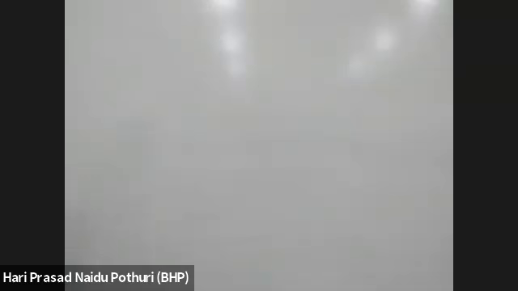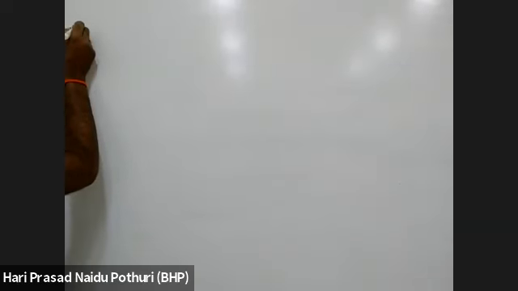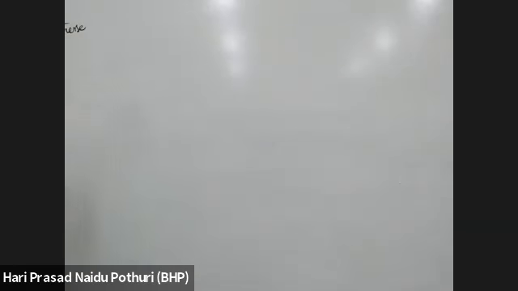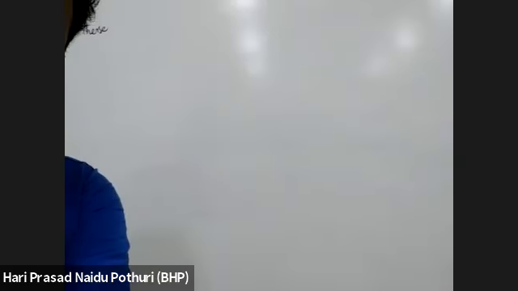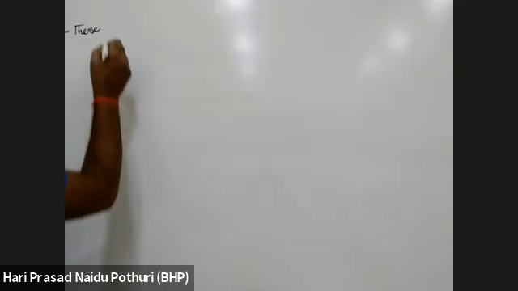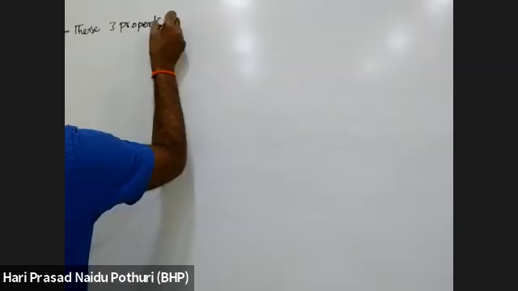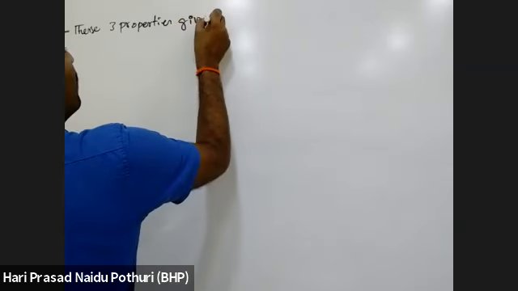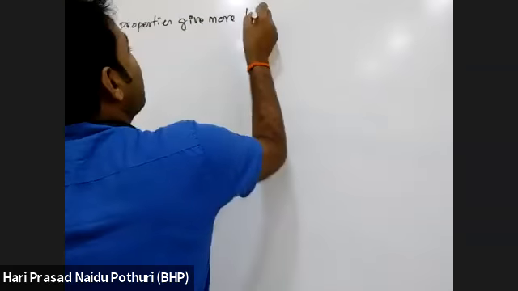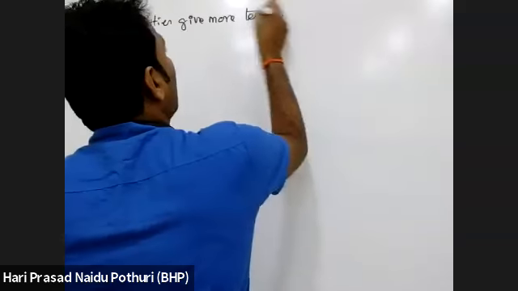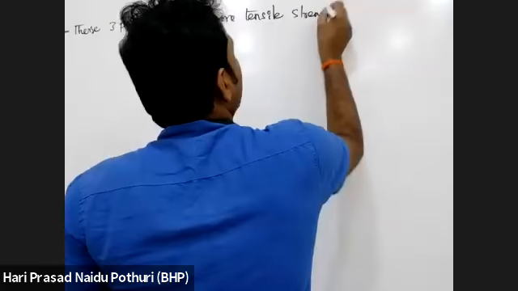See here, these three properties that are developed give more tensile strength to water. What is tensile strength?